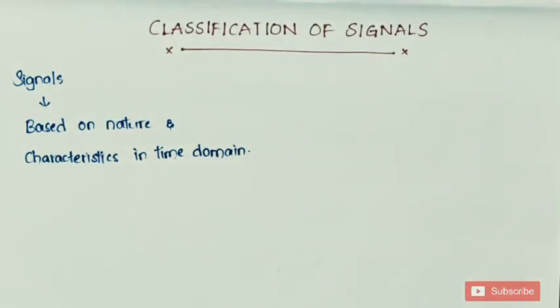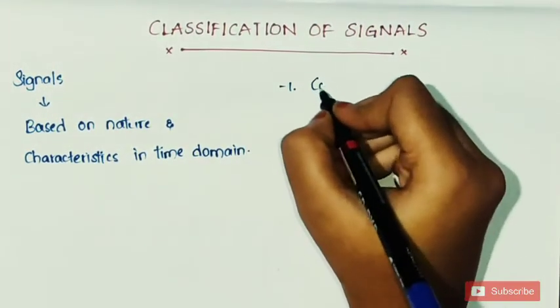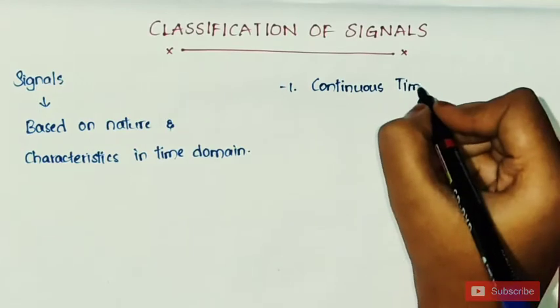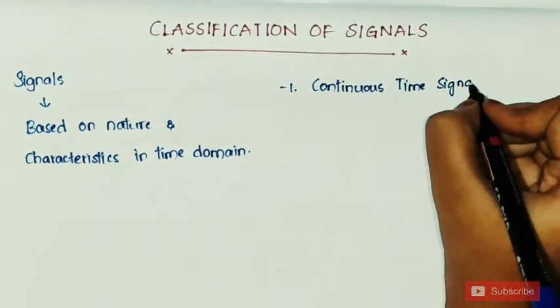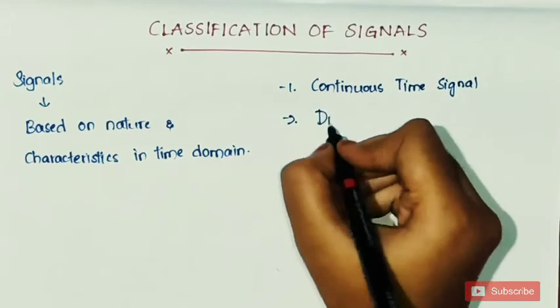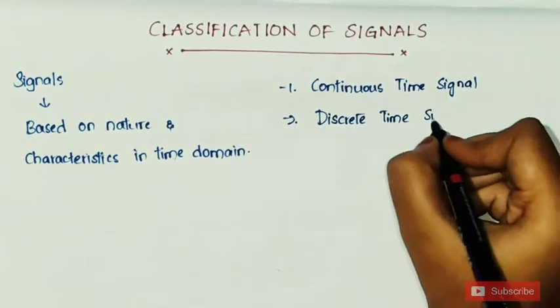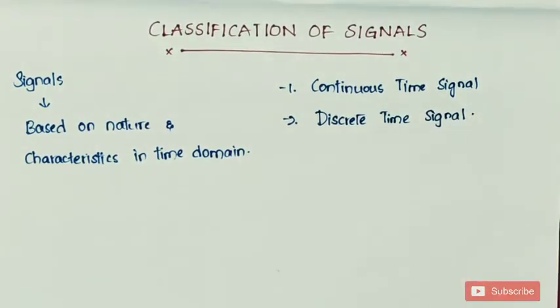What are the two main types of signals based on nature and characteristics in time domain? They are continuous time signal and the other one is discrete time signal. The first one is continuous time signal and the second one is discrete time signal. First let us learn about continuous time signal.